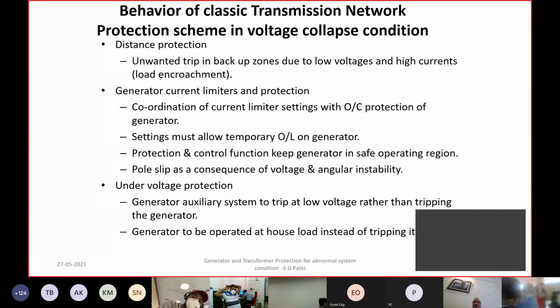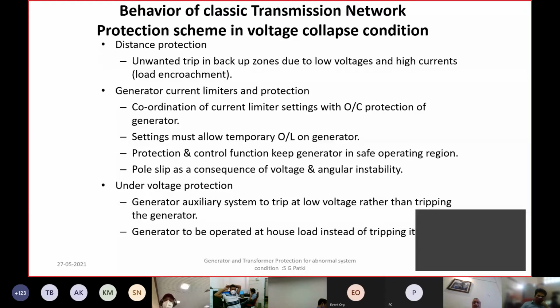Now, the first line of defense is usually provided before the protection actions can come in. The first line of action is by various limiters. In the excitation system, you have current limiters, which is basically a stator overcurrent limiter, or an over-excitation limiter.